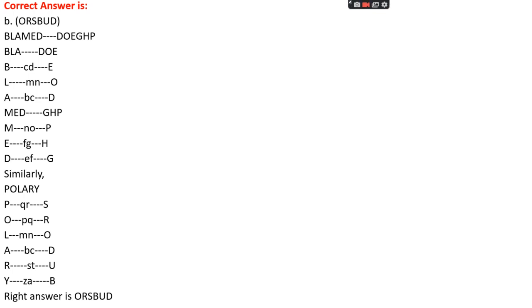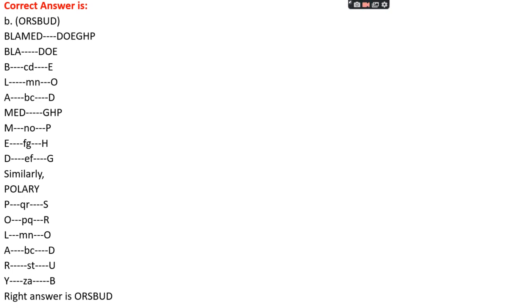Okay. Let's see the code for blamed, which is DOEFHP. At first, BLA, the first three letters, are coded in a separate way, and MED is coded in a separate way. So for BLA, we take B C D, L M N O, A B C D, and then reverse: for B it is D, for L it must be O, and for A the code is E. The same thing is done in the case of MED too.